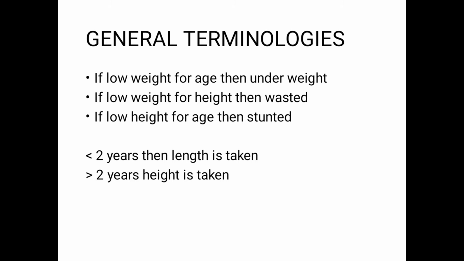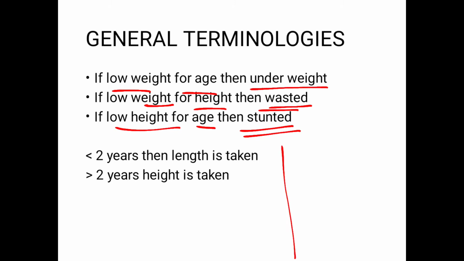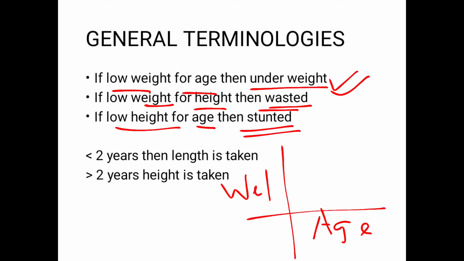For instance, if the child has low weight for age, then the child is considered underweight. If the child has low weight for height, then the child is considered wasted. And if the child has low height for age, then the child is considered stunted. How are you going to determine if the child is underweight, wasted or stunted? For this, we have graphs in which, for instance, we will have the age of the child on the x-axis and the weight of the child on the y-axis.